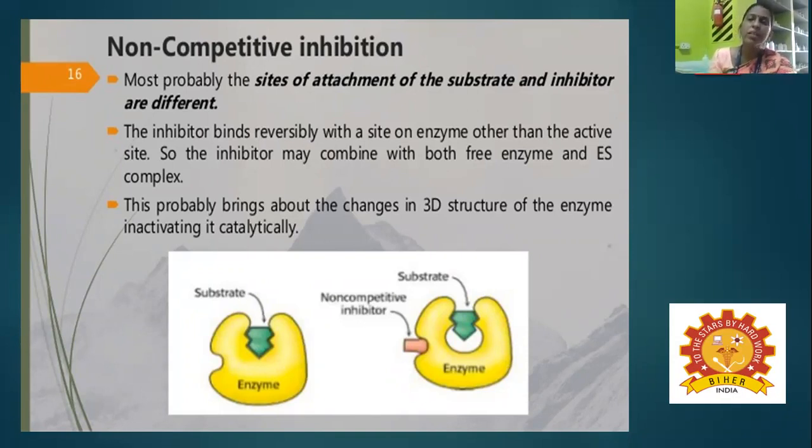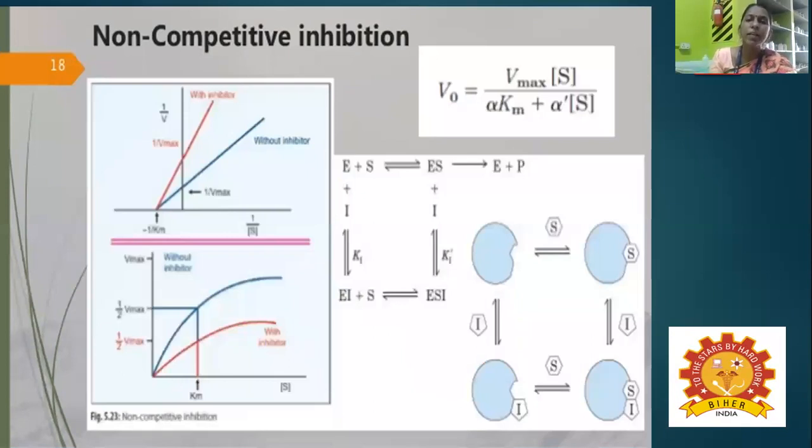The main point is that the inhibitor binds to a site other than the active site. For non-competitive inhibitors, V0 is equal to Vmax times S divided by alpha Km plus alpha S. Here you can see that the inhibitor binds with either the free enzyme or the enzyme-substrate complex.